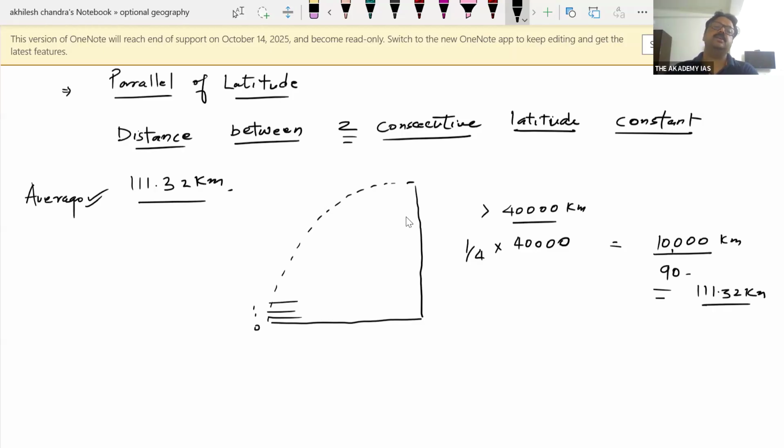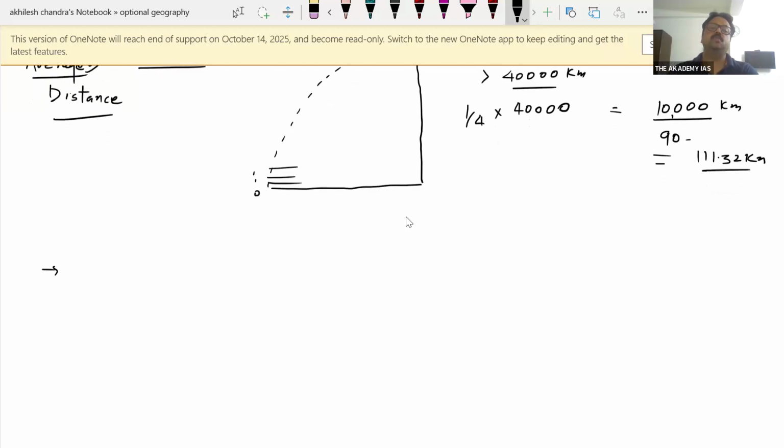This is the average distance, and there is variation. Especially this distance increases in the polar region. In the polar region, the average distance between two parallels of latitude becomes 111.70 kilometers.